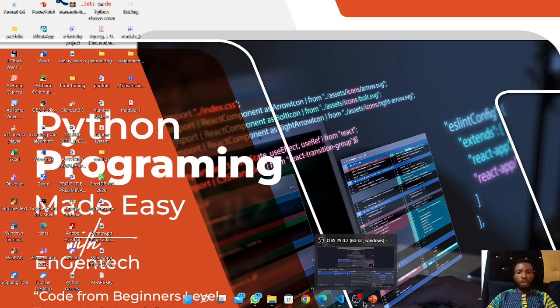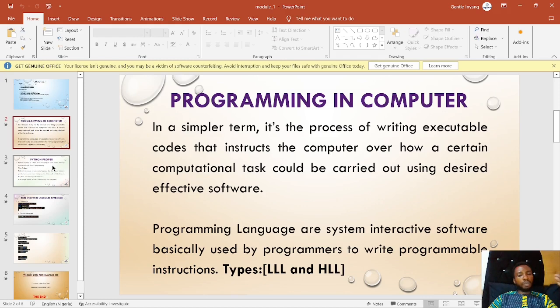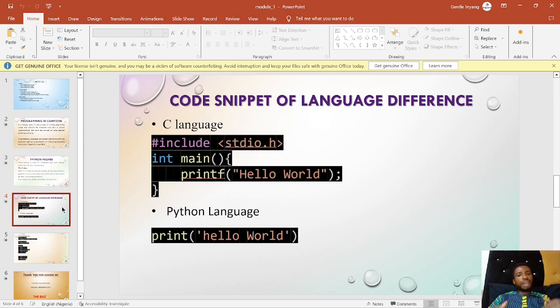languages. All right. So I'm going to take this training in batches. I'm going to start from the basics, like I said, what programming language is all about, why Python language, the code snippet that differentiates them, and then we progressively move further to something like variable declarations and data types, typecasting, and all that. Then we move progressively to loops, functions, OOP, SQLAlchemy, and how to interact with a database, and a lot of things are going to be covered in this very section of the video. Just take your time and follow me as you're going gradually.